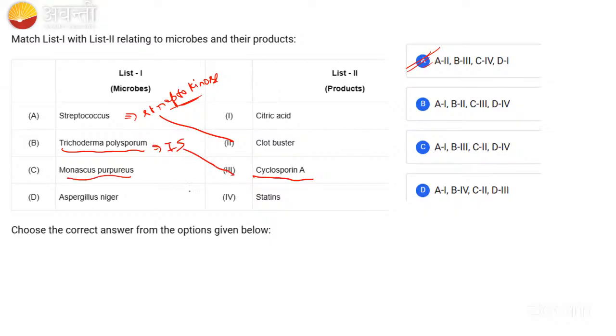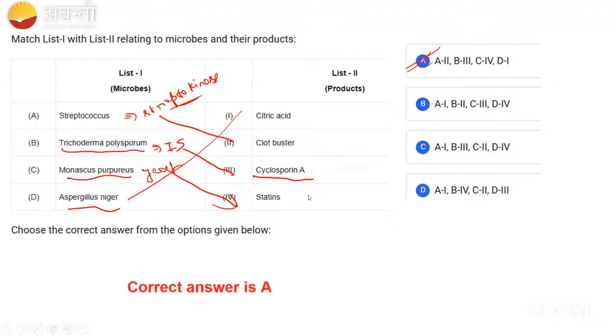And Monascus purpureus is a yeast. It will produce statin. Statin lowers cholesterol. Then coming to Aspergillus niger, it will produce citric acid. So that's why the correct answer is option 1.